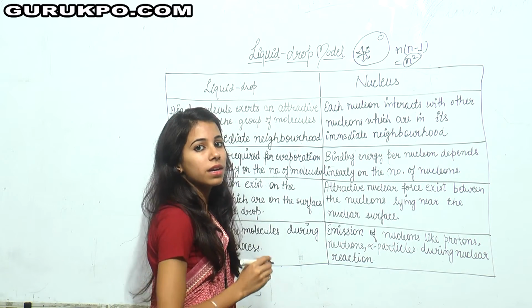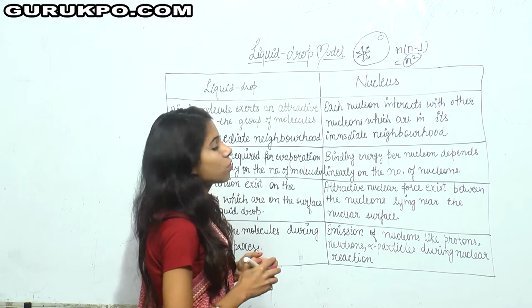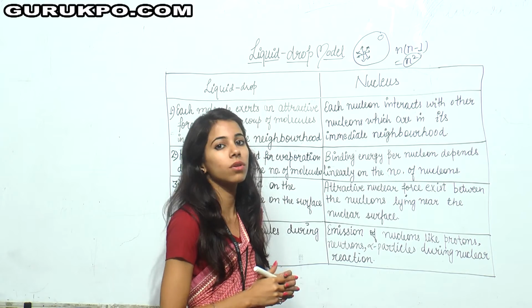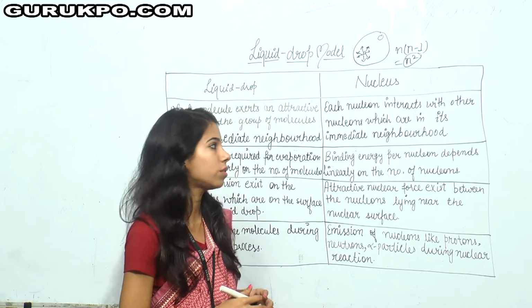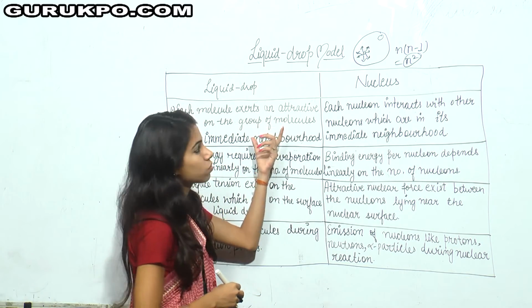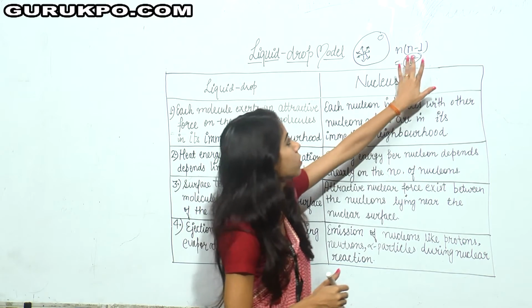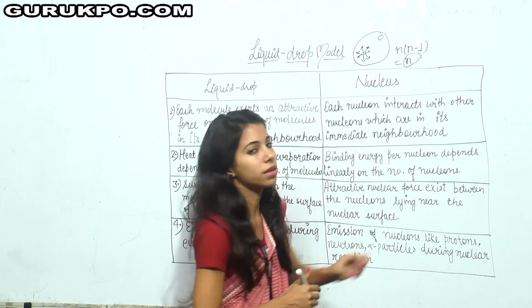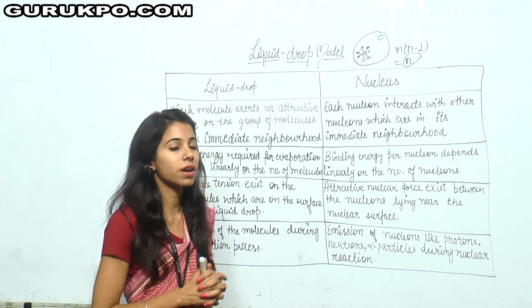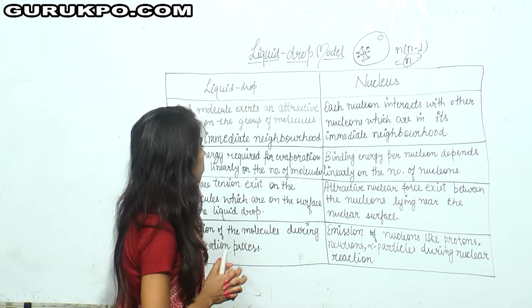But experimentally it is found that this force of attraction depends linearly on the number of molecules in a liquid drop. So we can say that the force of attraction depends not on n squared but only on n. This is the saturation characteristic of a liquid drop.